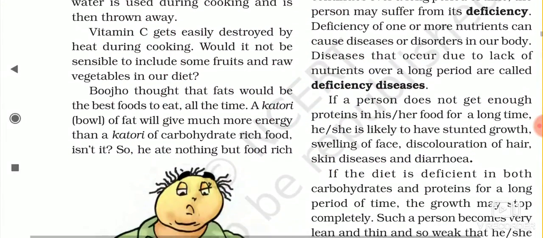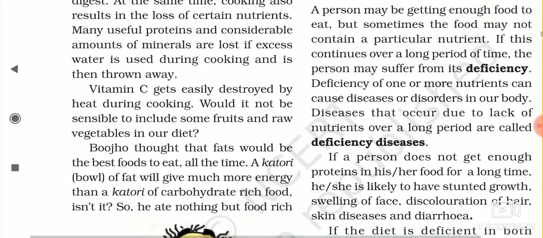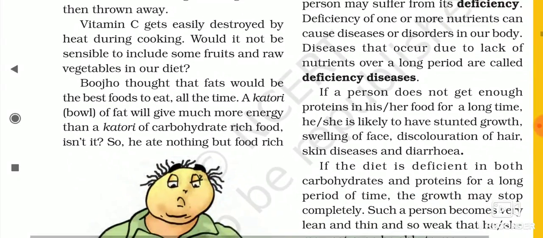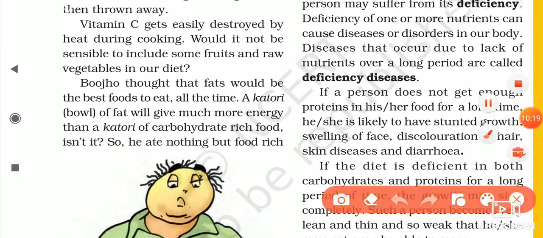Buzo thought that vitamin C gets easily destroyed by heating during cooking. By heat during cooking, would it not be sensible to include some fruits and raw vegetables in our diet?